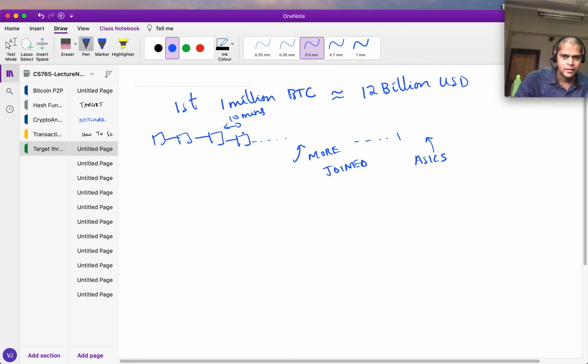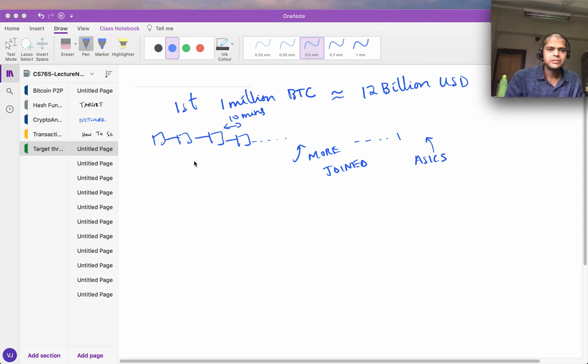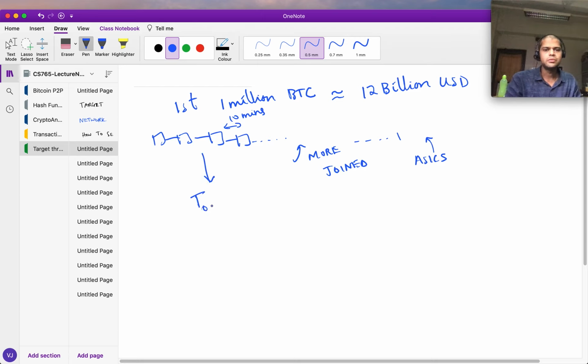So if we use the threshold that Satoshi used over here, and you use today's mining power, you would have maybe millions of blocks generated per second, which is no good. So using Satoshi's original threshold, let's say some T0, if we use that same threshold over here, we'd be in trouble. We would have too many forks. So clearly this threshold has to adjust based on the mining power.